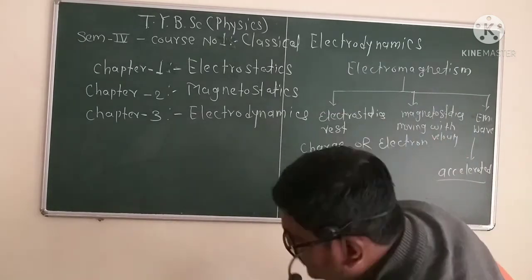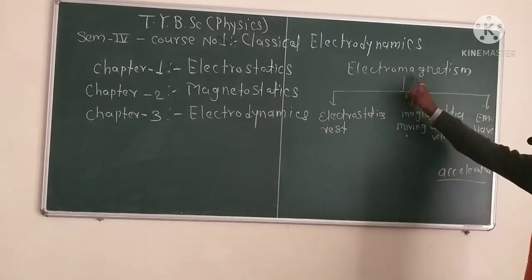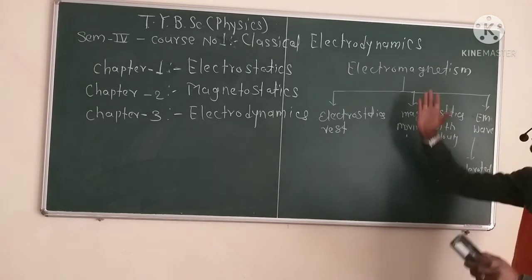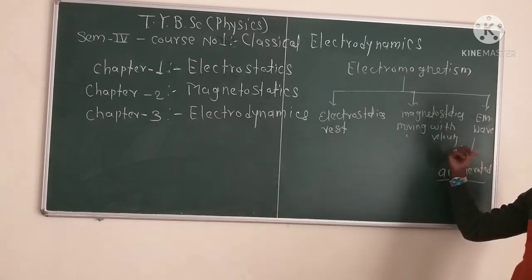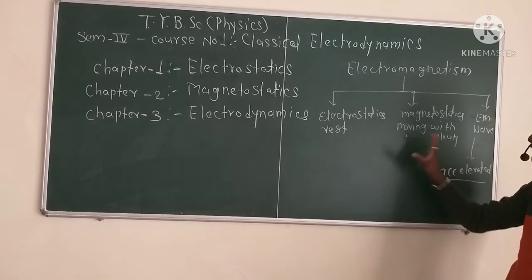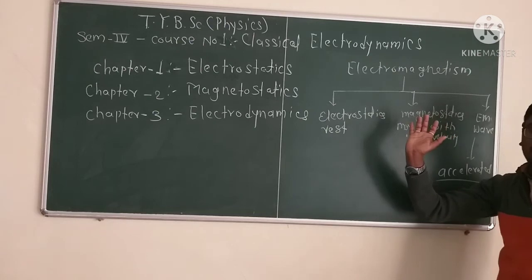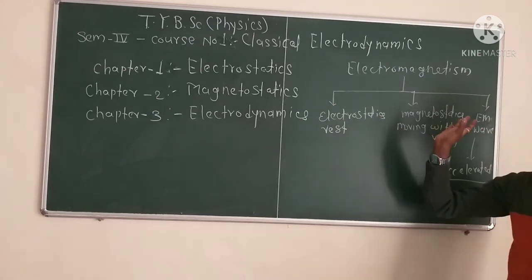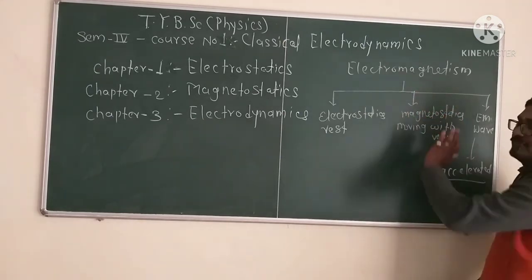First we will discuss the properties of charge. Electromagnetism is a branch of physics, and the basic bifurcation of electromagnetism is electrostatics, magnetostatics, and electromagnetic waves. We studied this basic bifurcation in class 12th, but this is only the basic bifurcation of electromagnetism.